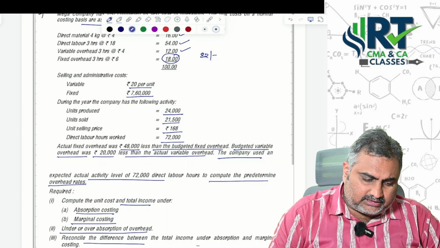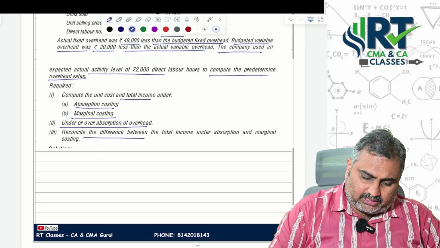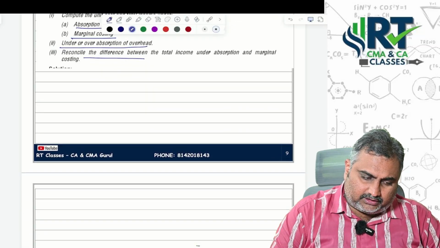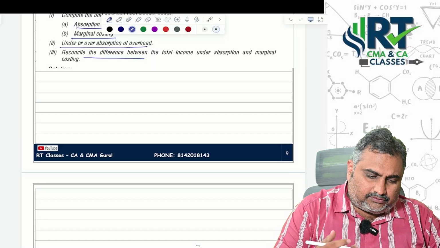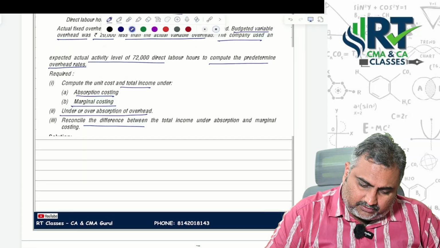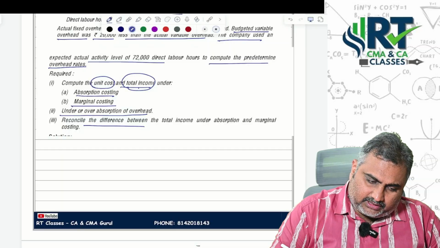First we will calculate some working notes. What is the cost of goods sold amount and all these things we'll calculate, because they are asking for the unit cost and total income under these two.